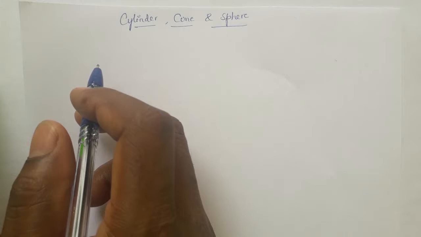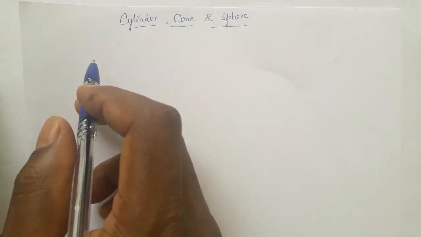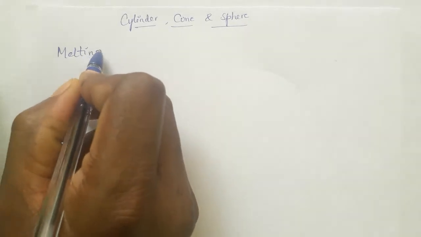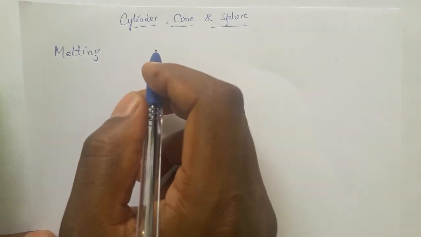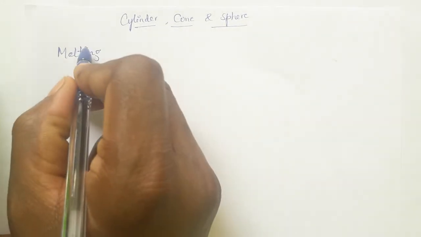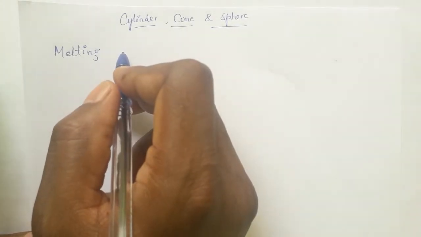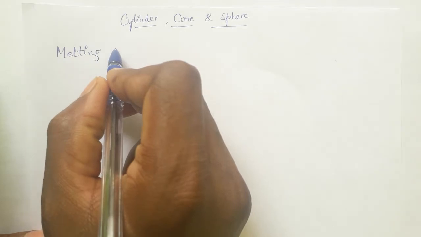Today we are going to see a few more questions from the melting and recasting problems. This type of problems we have seen already in the past two classes. Let us continue with the same topic, melting and recasting problem, with some more examples.